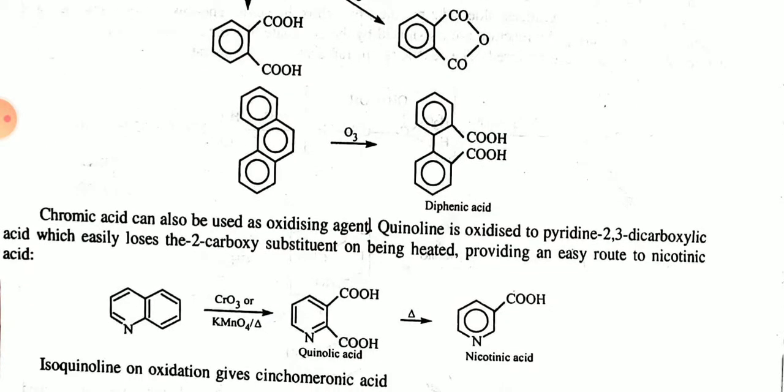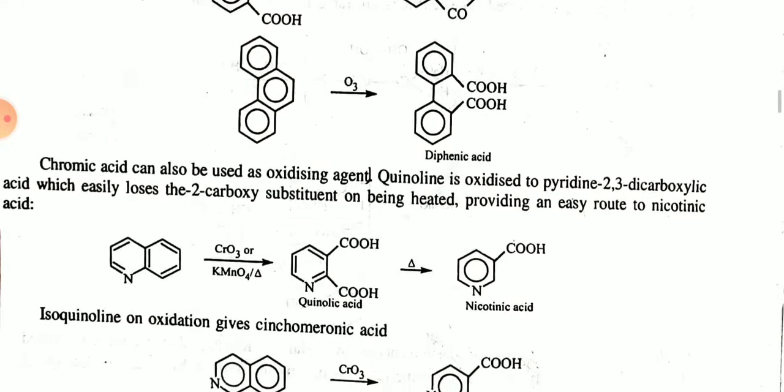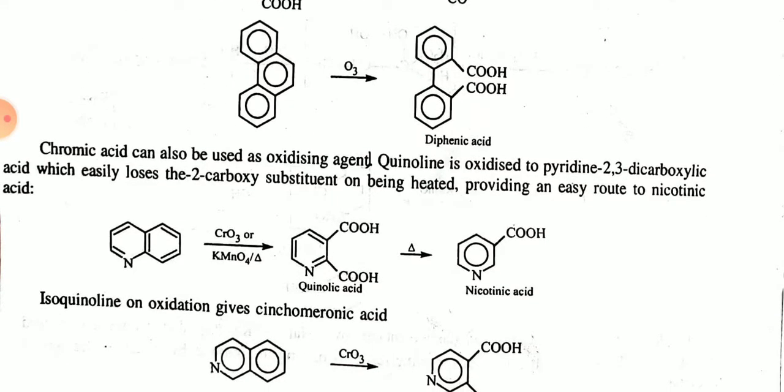Quinoline is oxidized to pyridine-2,3-dicarboxylic acid, which easily loses the 2-carboxy substituent on being heated. You can see this kind of reaction here. For the oxidation of quinoline, chromium oxide and KMnO4 are both oxidizing agents. Quinolinic acid forms, and then on heating it will give nicotinic acid.